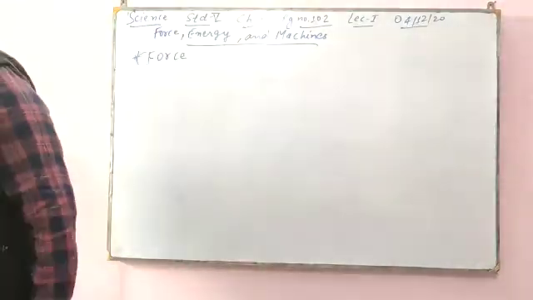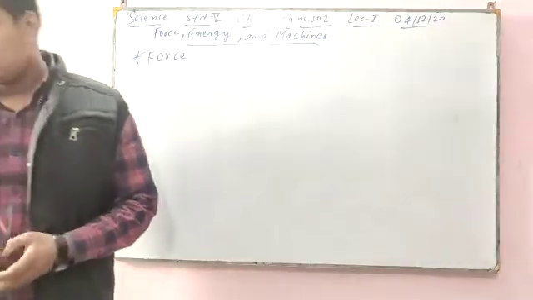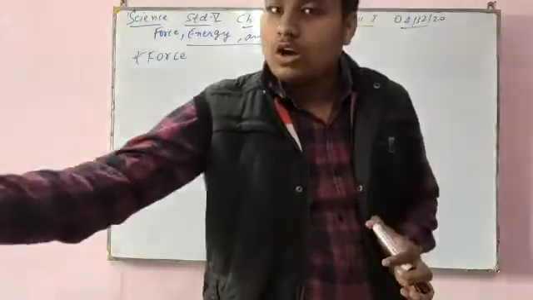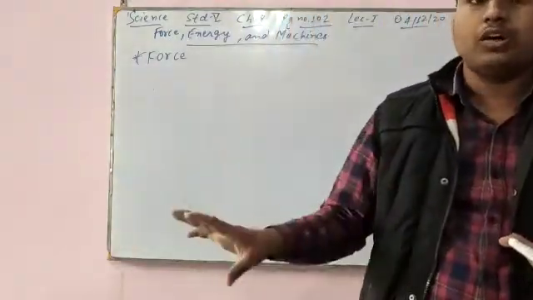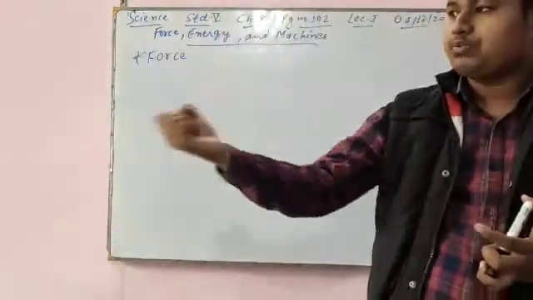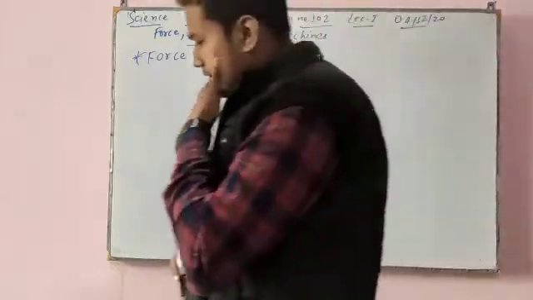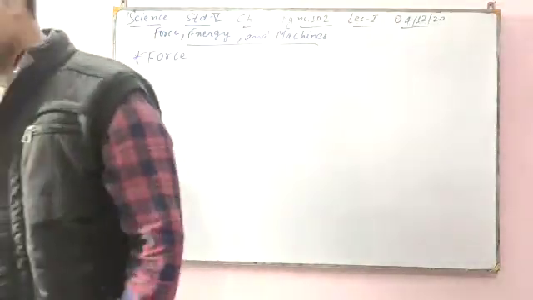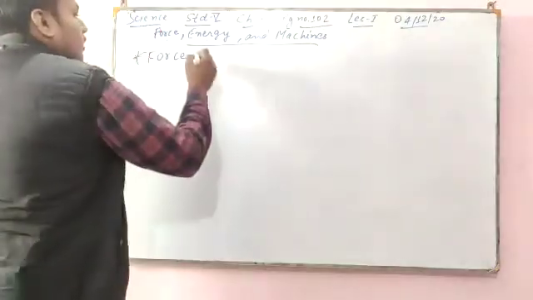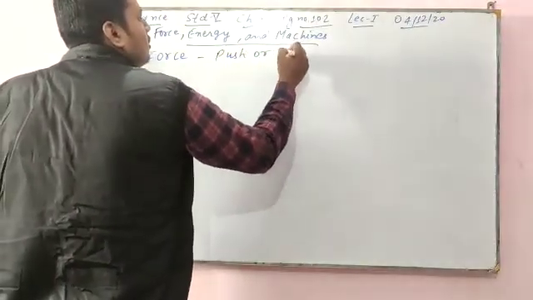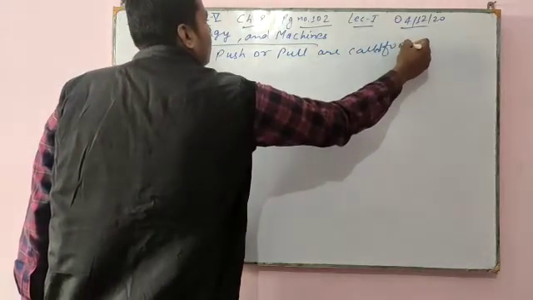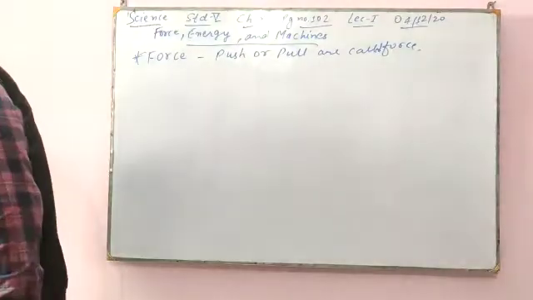For example, when we need to open or close a door, we need to push or pull. When we need to open a door, what do we have to do? We have to push or we have to pull. It means we are doing work, but with the help of force. If we push, work is done. If we pull, work has been done. Like pulling a cart, that is also work. So in a simple way you can say that push or pull is called force.